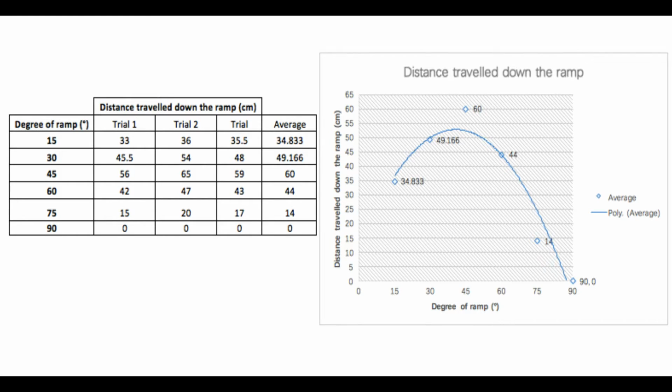On the other spectrum, when the ball is at 15 degrees, the ball will not utilize gravity, thus not accelerating and covering much distance. Hence, the 45-degree ramp is perfect for traveling distance at a decent speed as it takes advantage of gravity while not using too much of it to enter a free fall. Like the first part of the experiment, wind may have interrupted during the experiment and could have been avoided by doing the experiment in an enclosed environment.